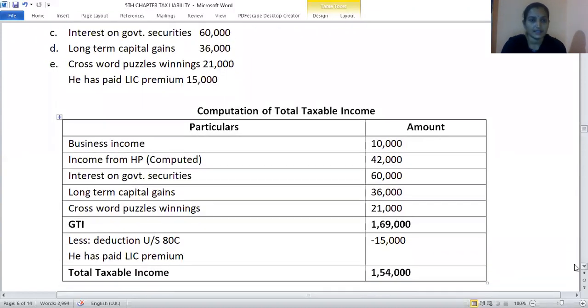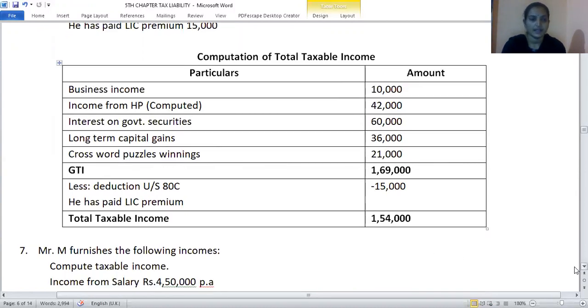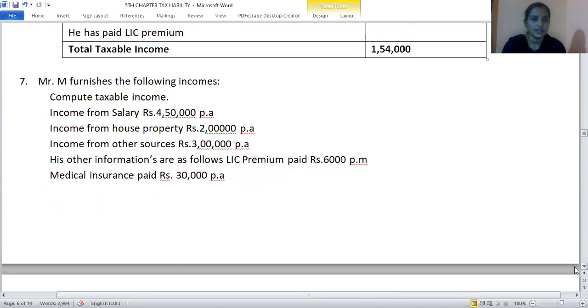Your solution goes like this: business income, income from house property, income from government securities, long-term capital gains, and crossword puzzle winnings. The total is your gross total income. From this, we have to less the deduction under section 80C, that is the life insurance premium paid. So whatever we get is the total taxable income. Next is question number 7.